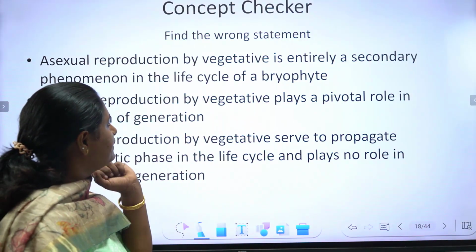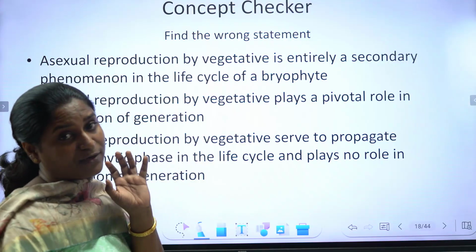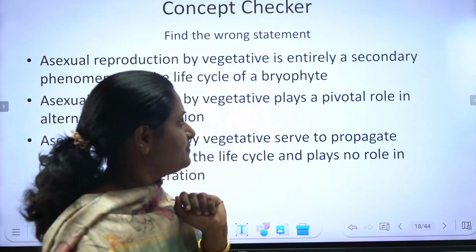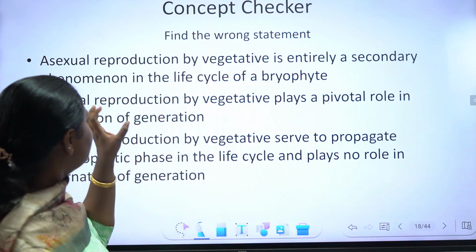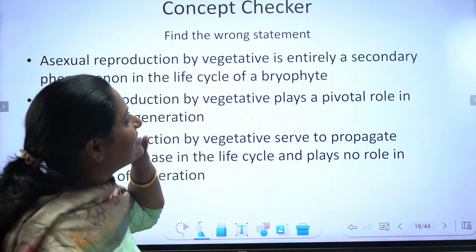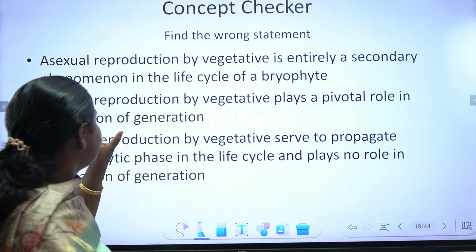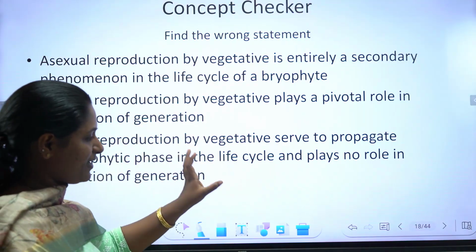So, concept checker. Find the wrong statement. This is the question in this concept checker. Asexual reproduction by vegetative means is entirely a secondary phenomenon in the life cycle of a bryophyte.